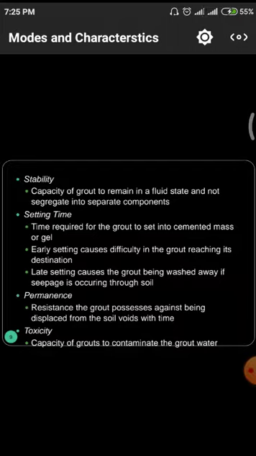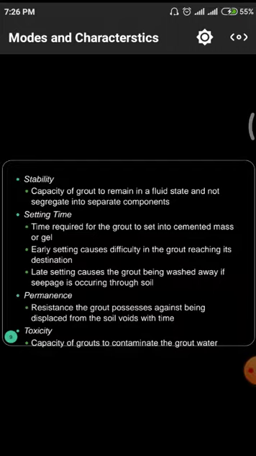Similarly, here also we have to observe the stability phenomena for grouting materials. Whenever the load is applied on the structure, automatically the material should not deform, and volumetric changes should not take place. Capacity of grout to remain in a fluid state and not segregate into separate components. Separate components means in the initial stage of mixing, grout materials, we have to mix 2 to 3 combinations of materials. After that, those materials have to flow in the grout pipe and fill the voids.